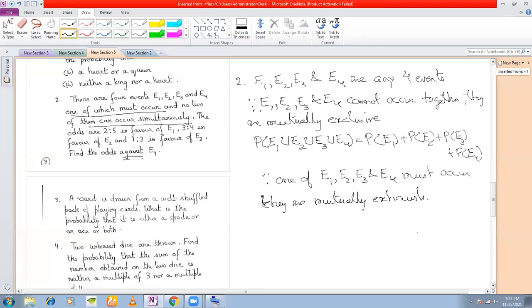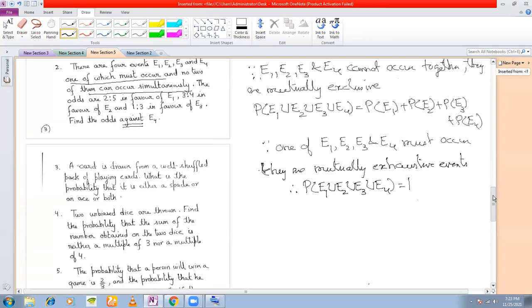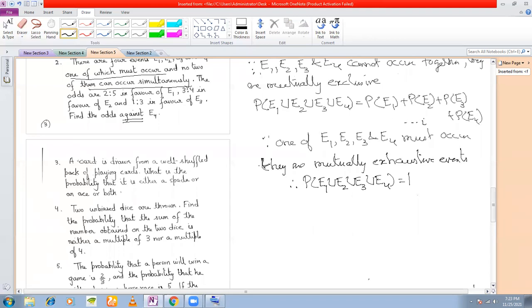And what happens in case of mutually exhaustive events? The probability of the union must be equal to 1. I told you in the beginning only. For mutually exclusive, you can add up the probabilities. For mutually exhaustive, the probability of their union is equal to 1. So therefore, if I call this 1, from 1 and 2, what can you write?